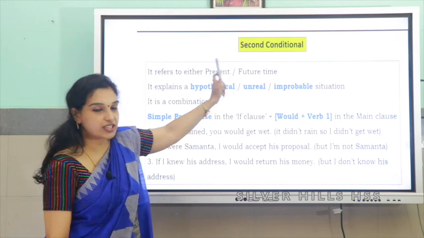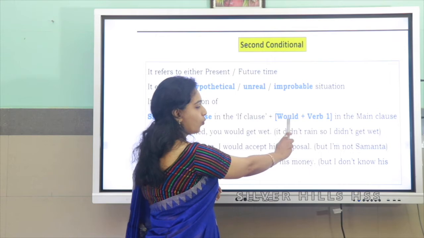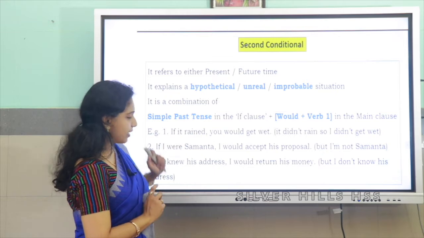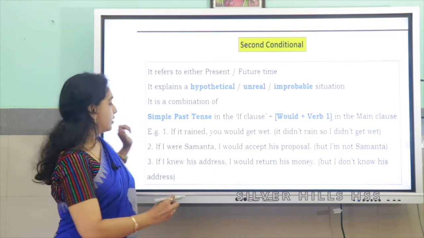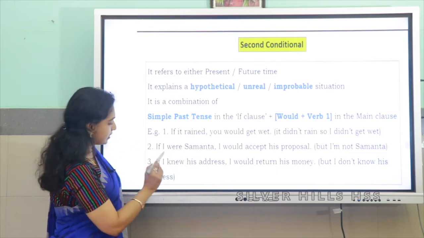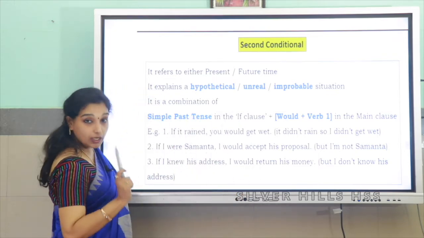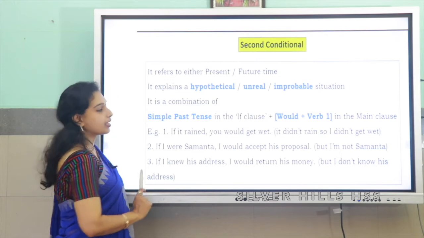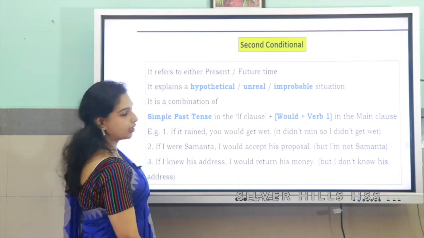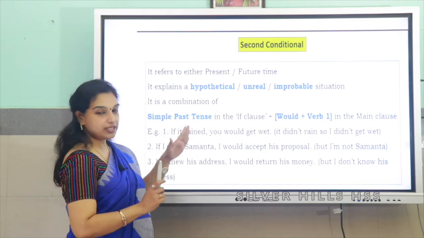So the second conditional is simple past tense followed, in the main clause, by would plus V1. Would plus V1. Just have a look at the example. If it rained, you knew... the word rained is past tense, knew is past tense. So in the if clause, if the verb is in past tense, your main clause should have would and V1. Would followed by V1. So the second conditional is simple.